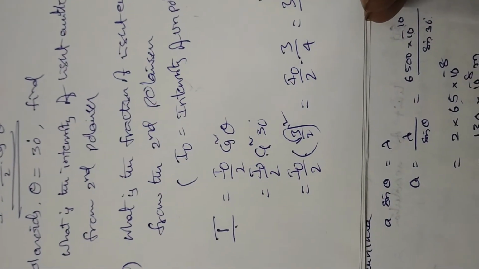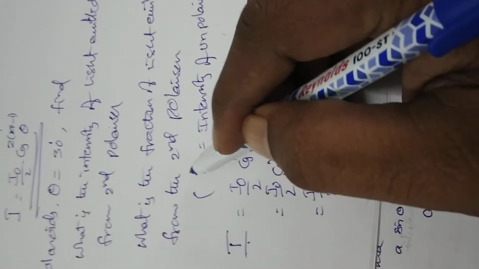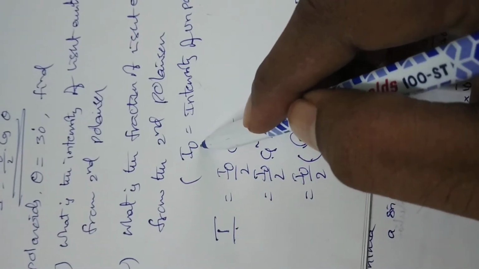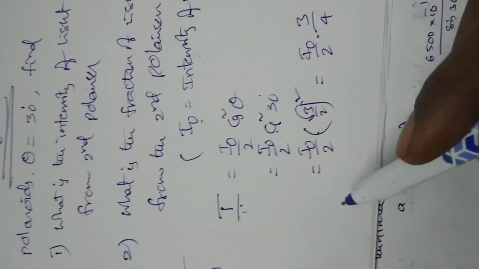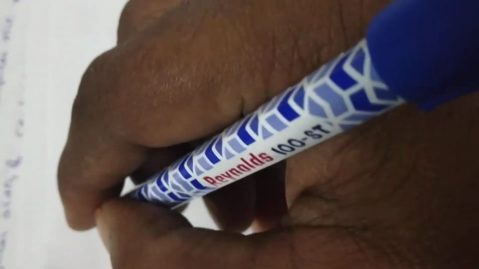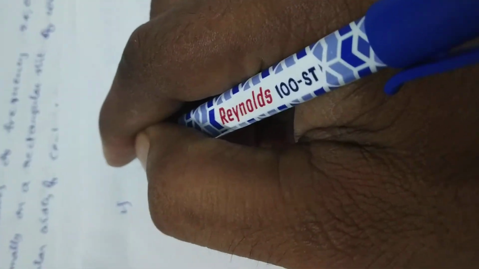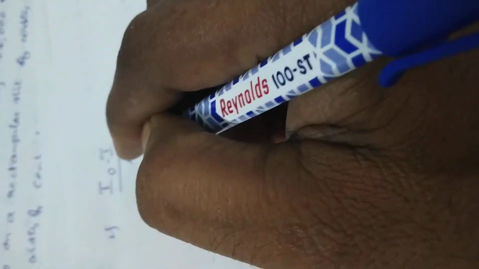What is the fraction of light emitted from the second polarizer? Intensity of the incident light is equal to I naught. Light emitted from the second polarizer is equal to I. So the fraction of light emitted from the second one is given by (I naught minus I) by I naught.